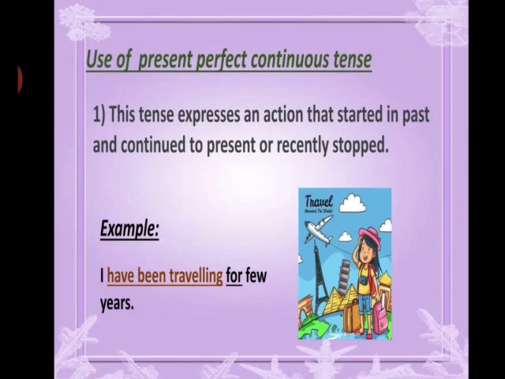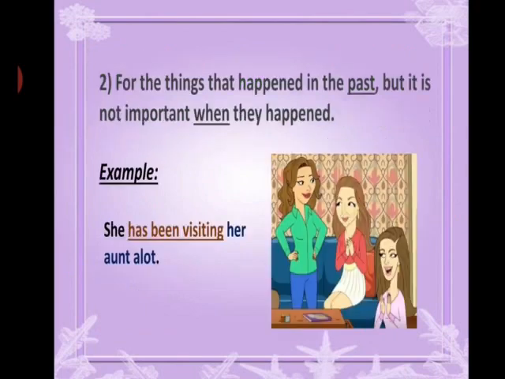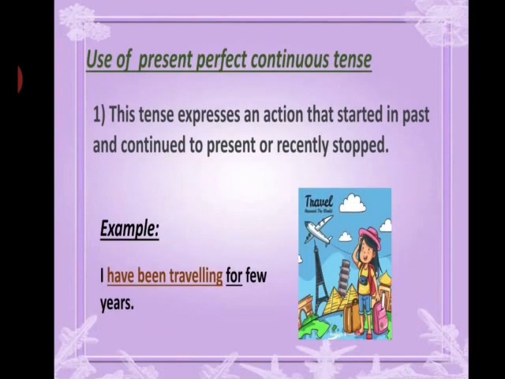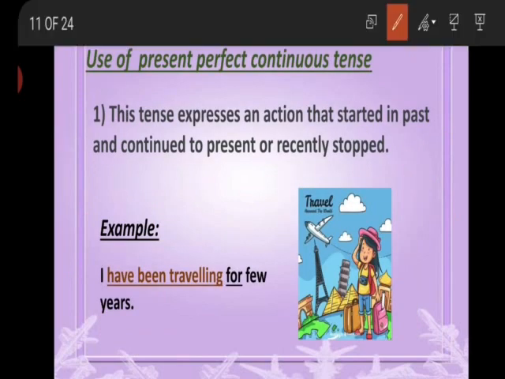Now, where to use the present perfect tense? Now you will get to know about the usage of present perfect tense. Yes, this tense expresses an action, okay, that started in the past and it is still continuing to the present. It means any action that was started in the past and it is having some effects on the present as well.